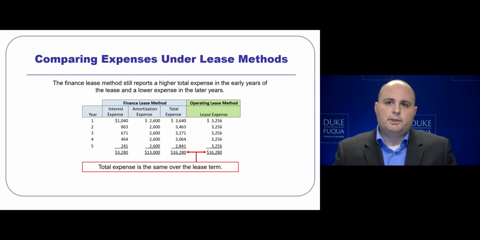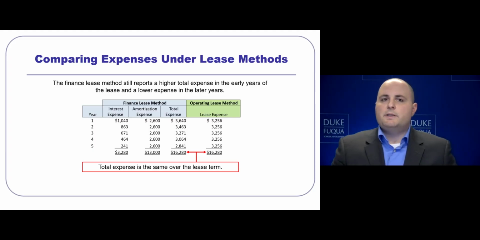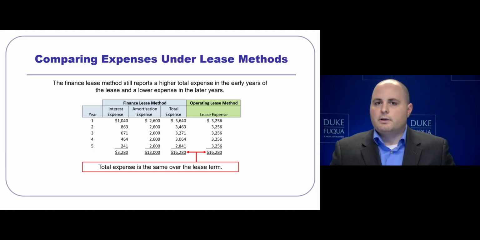However, in earlier years, operating leases have lower expenses, which remain stable throughout the leasehold period. The expenses, however, on finance leases start high and end low. So earlier in the life of a lease, finance leases are slightly more expensive. However, later in the life of finance leases, they're less expensive than operating treatment. This concludes the vignette.